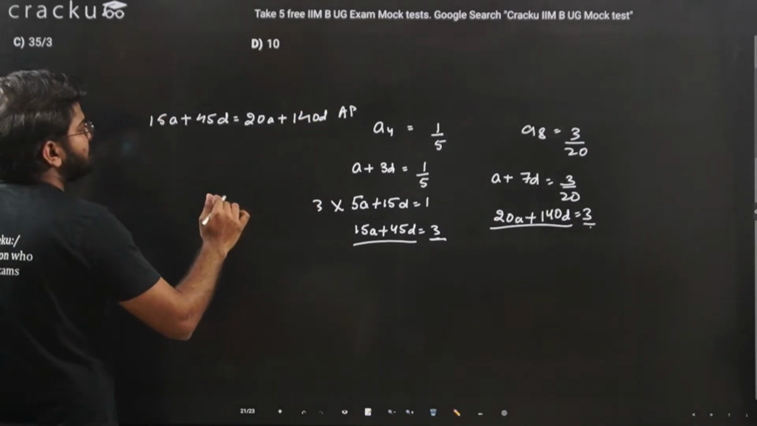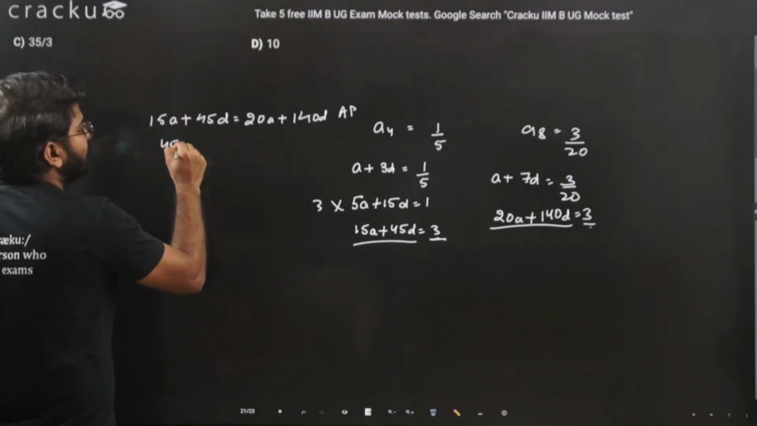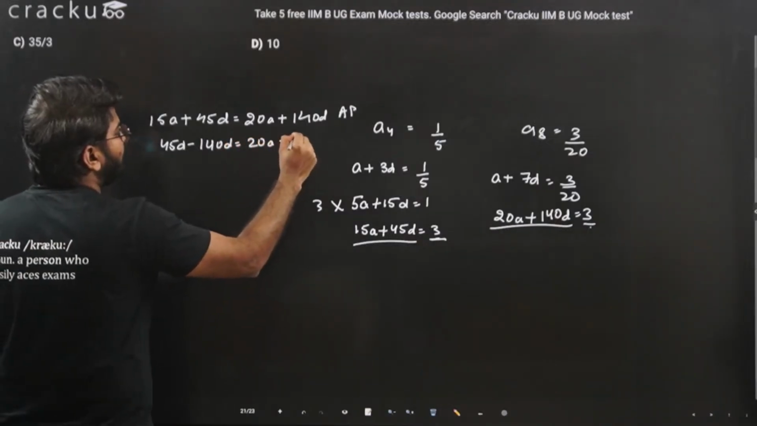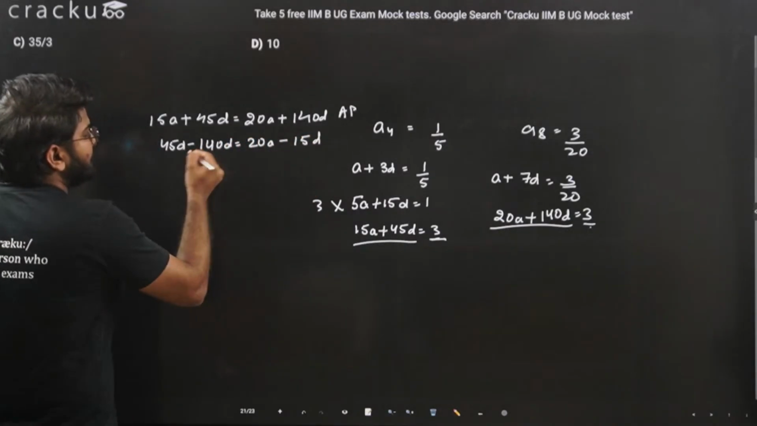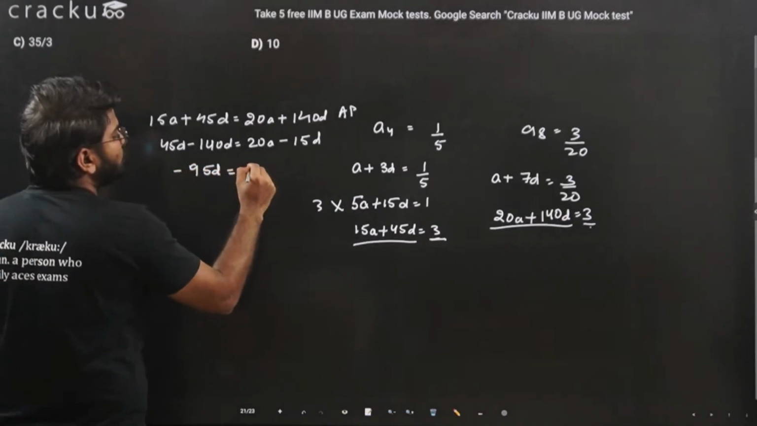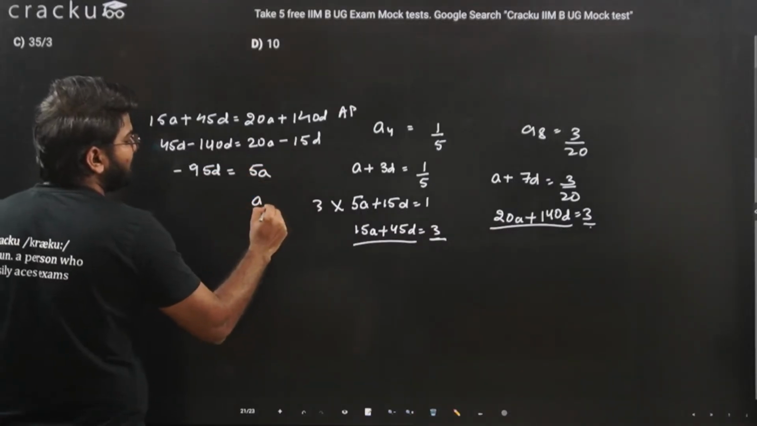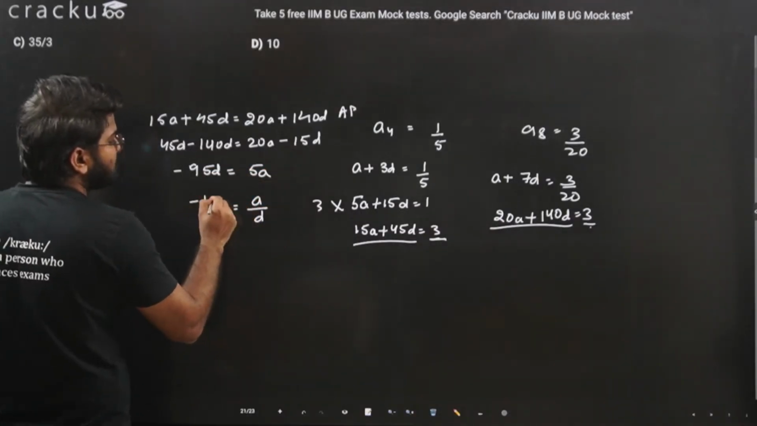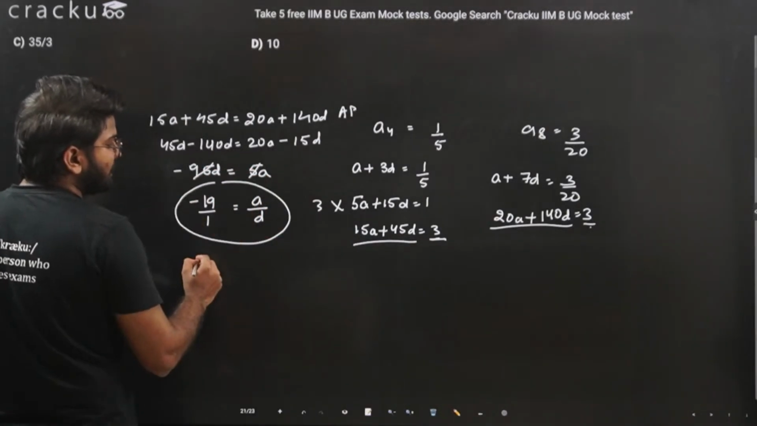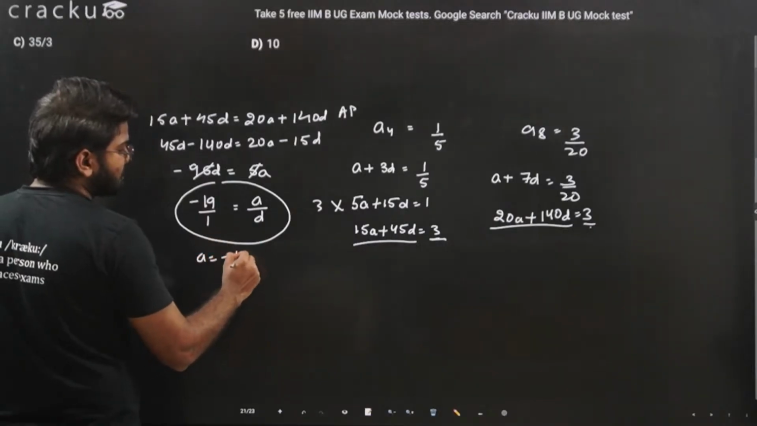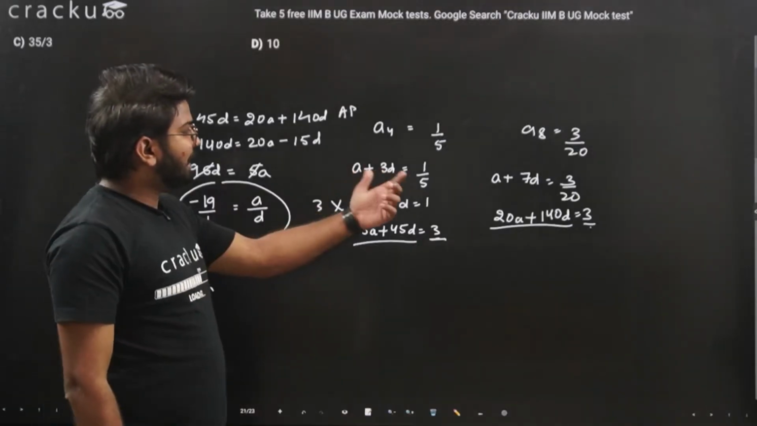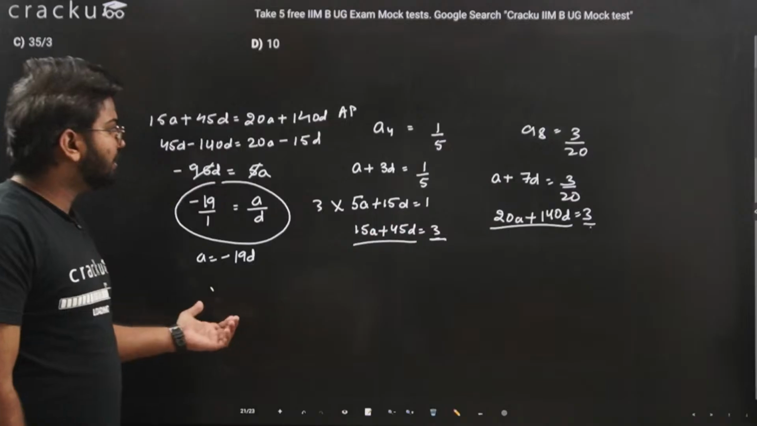Taking the like terms to the same side, 45D minus 140D, this will be 20A minus 15A. This will be minus 95D is equal to 5A, or A by D is equal to minus 19 by 1. This will cancel out. So we have got this relation that A is equal to minus 19D if you cross multiply. We can put the value in any of the equations and get the value of one and find out the other one.